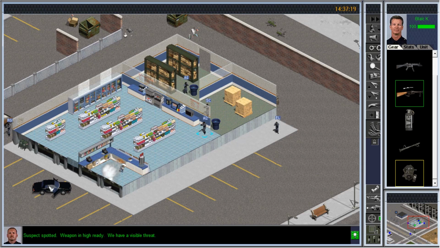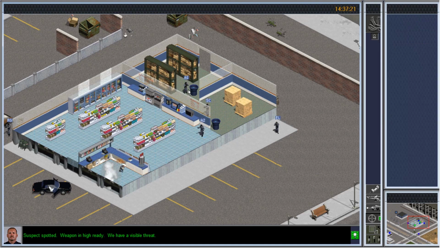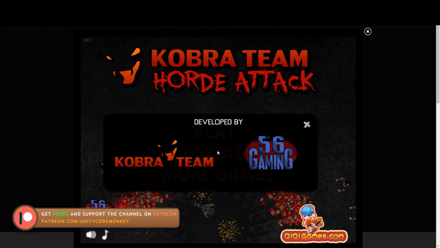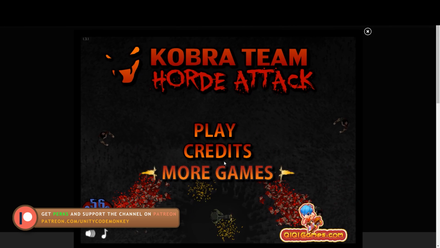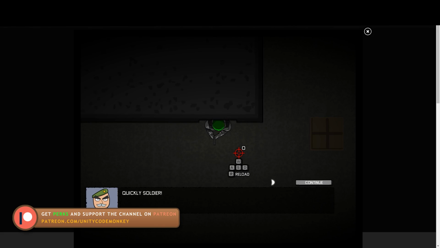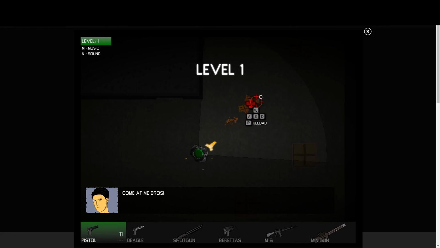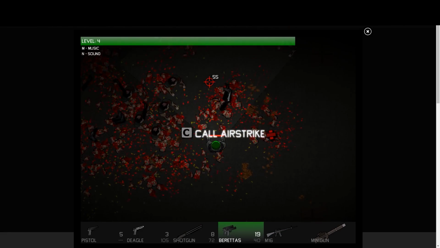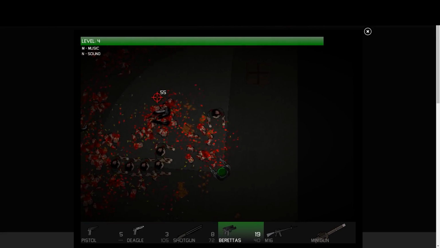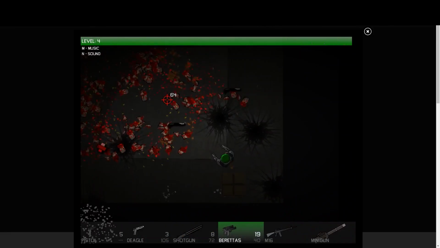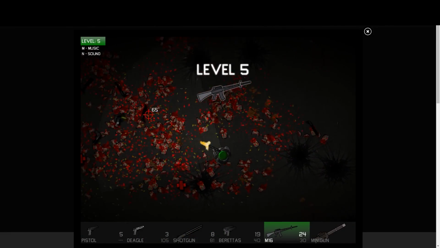I still really like the top-down perspective, so I wanted to keep that. One of the last Flash games that I did that I really love was Cobra Team Heart Attack. It was a top-down zombie shooter with lots of polish and lots of effects. So that essentially made me think to switch from a SWAT game to a zombie game. Zombies have much simpler AI, so that part would be solved, and the characters would be completely controlled by the player without much need for some really complex AI.